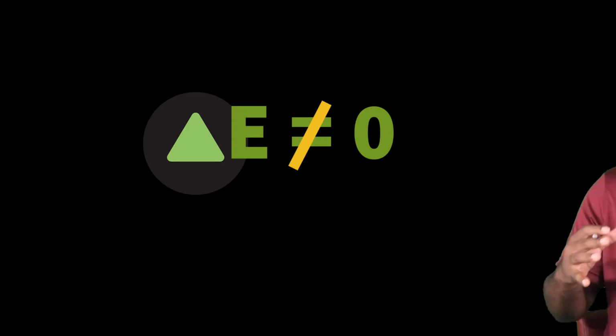Remember, when work is done on the system, the total energy content of the system increases. That explains why the work done is positive. But when work is done by the system, the total energy content of the system decreases because energy is transferred out of the system. That explains why the work done is negative. So keep that in mind.